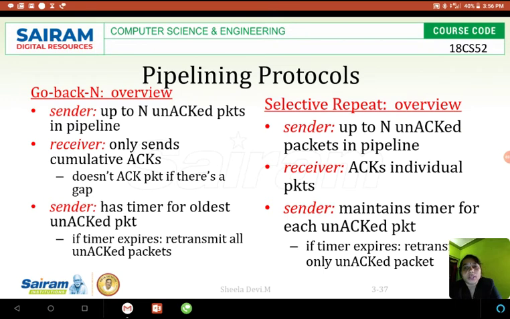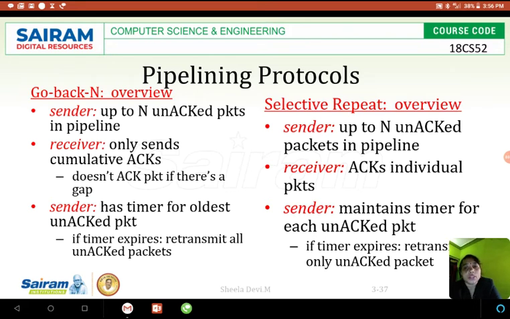So what happens at the sender? The sender had sent the third, fourth and fifth packets, but the third packet is lost. The fourth and fifth packets are received by the receiver, but the receiver will not acknowledge them, because it is expecting the third packet.